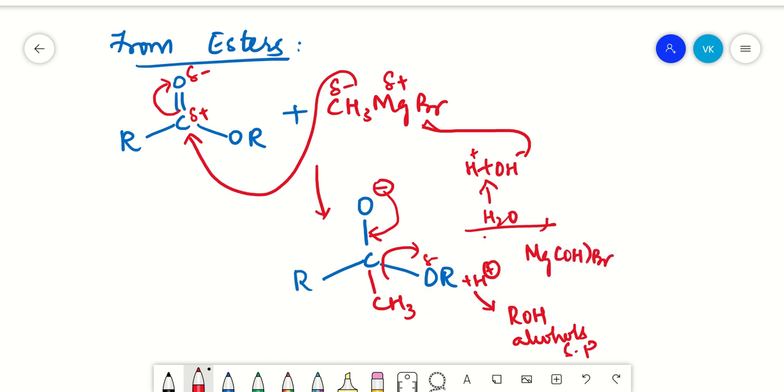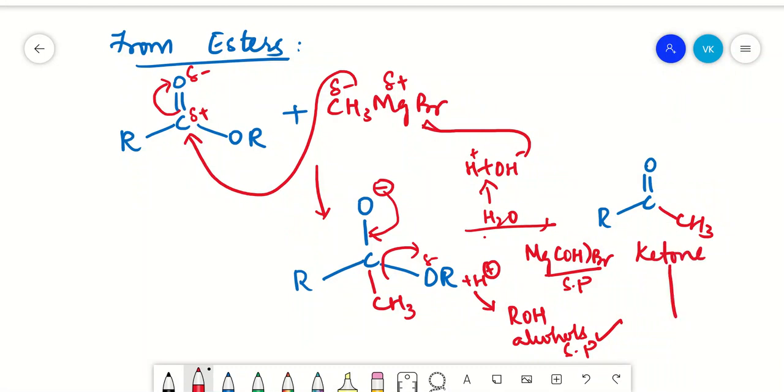MgOH is your side product. Again, this is your side product. This is also your side product. What is the main product that is formed here? R, C double bond O, and then you have your methyl group from your CH3. So this is again a ketone.